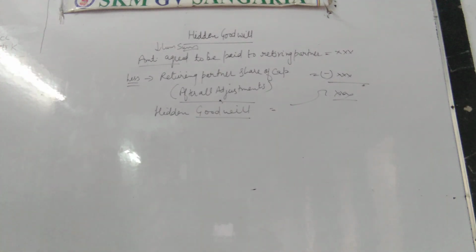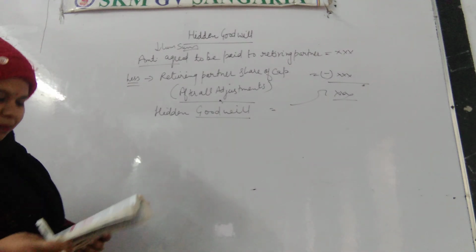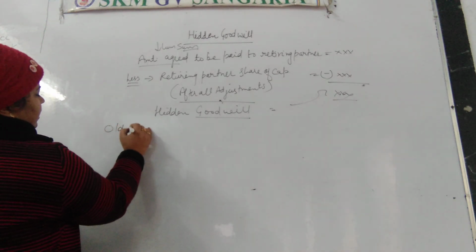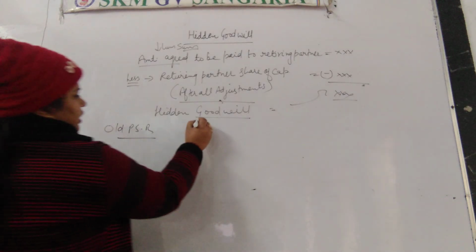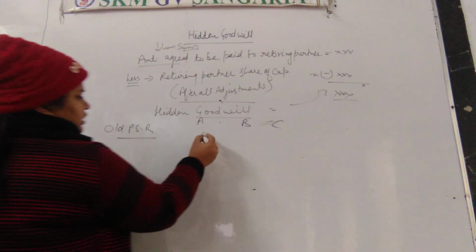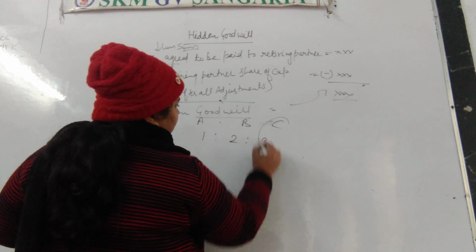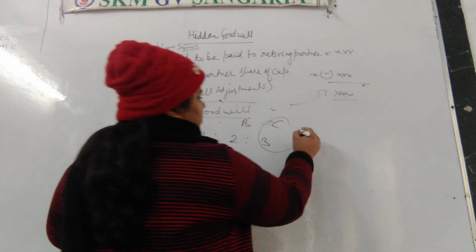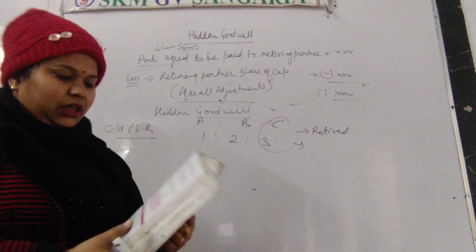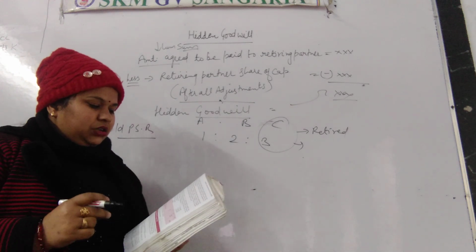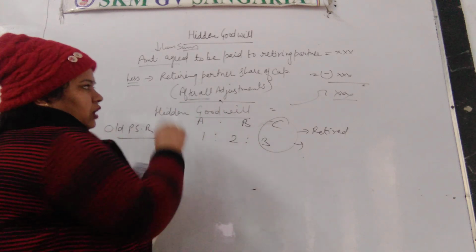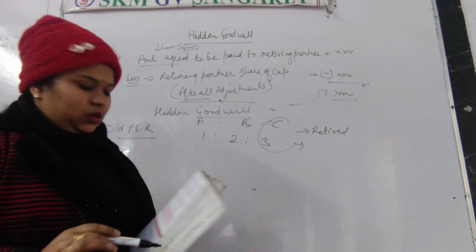So there is a question with me that A, B, C are partners in sharing ratio. All profit sharing ratio is PSR. There are three partners A, B and C, and they are sharing profit in 1, 2, 3. Here C is getting retired. C is getting retired and his share. See one thing, his share of capital after making all the adjustments. See, I have said that share of capital will be given after making all the adjustments.